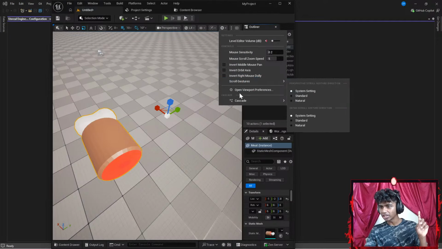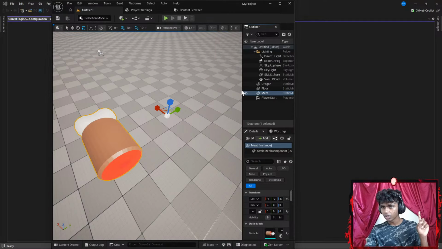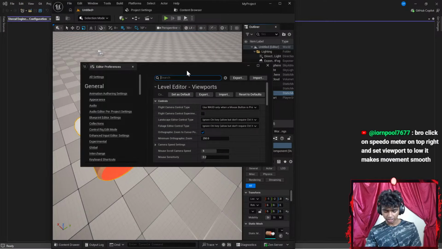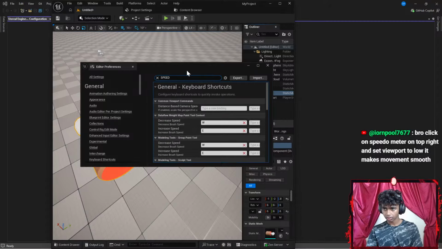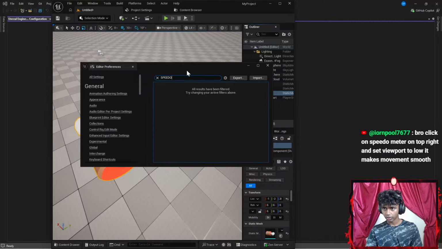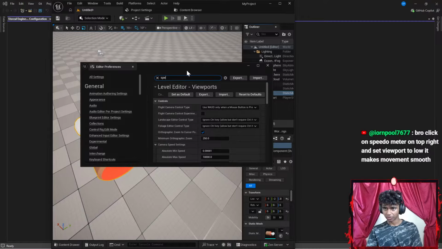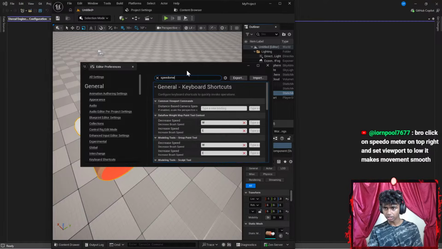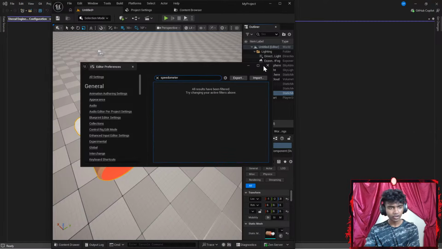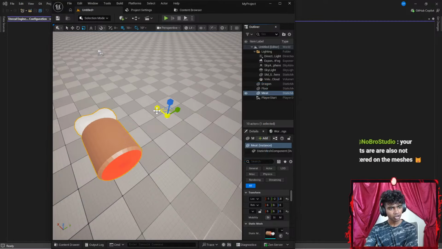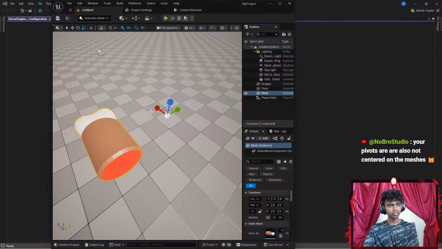I couldn't figure that out, then later I forgot. Viewport, speedometer. Where's the speedometer? Use the second method from chat.